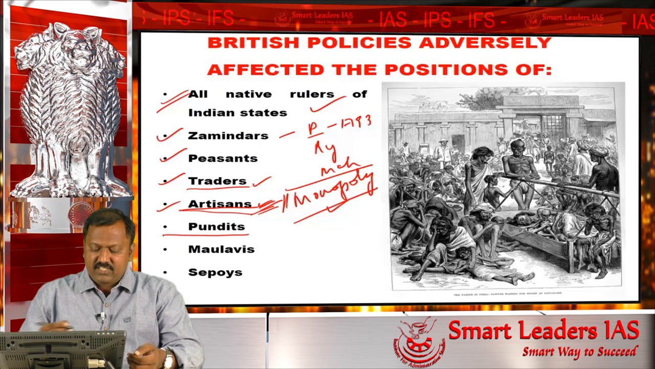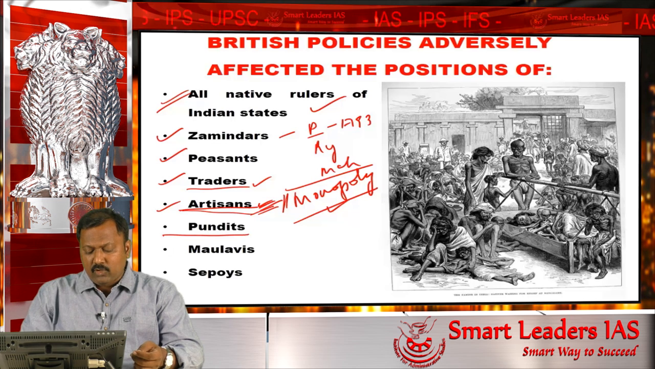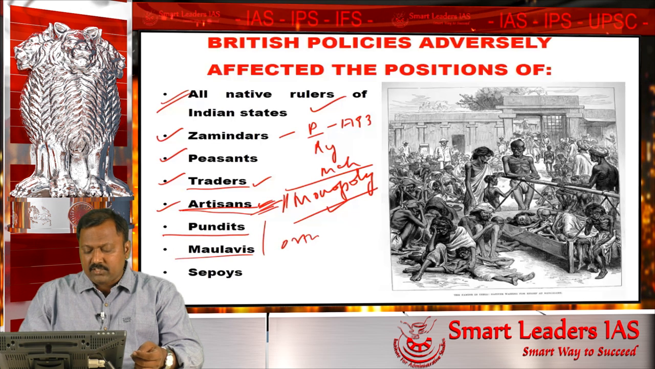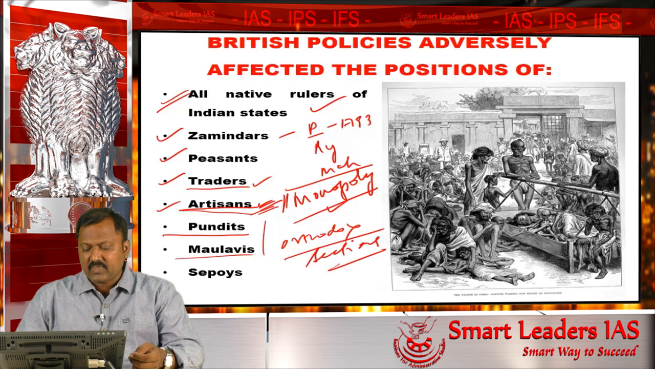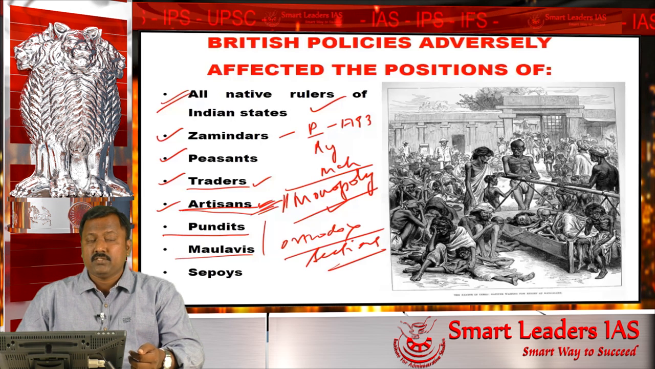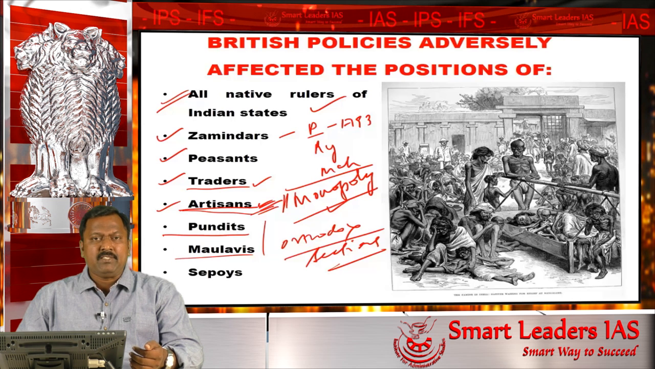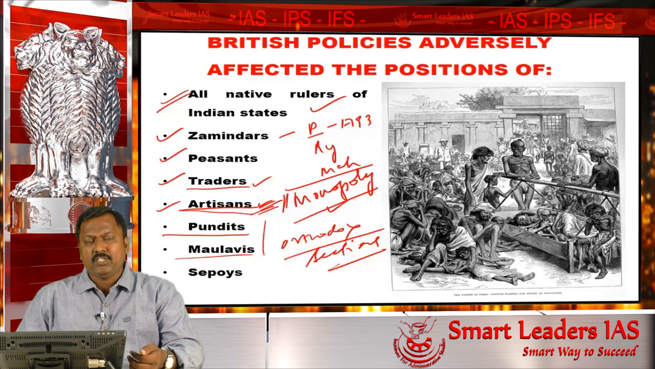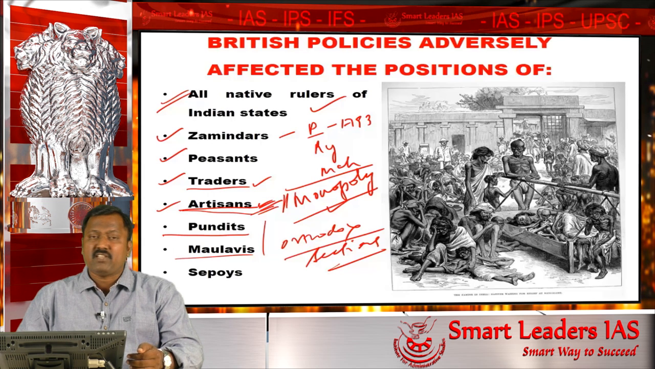Next we have Pandits. Most of the Pandits and Maulvis, we may call them the orthodox sections. The orthodox sections in India for a long time had been opposed to the British because of the British interference in the social life and the religious life.